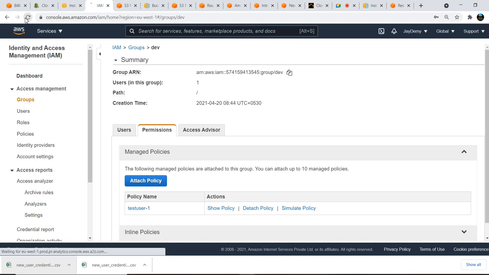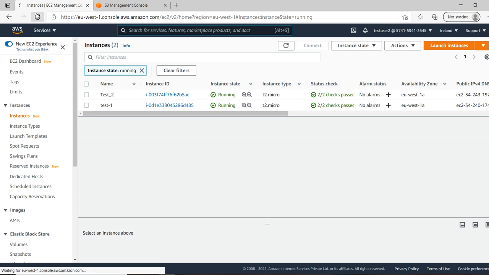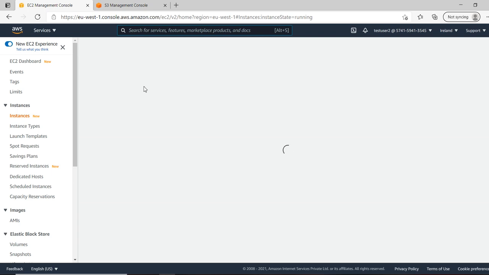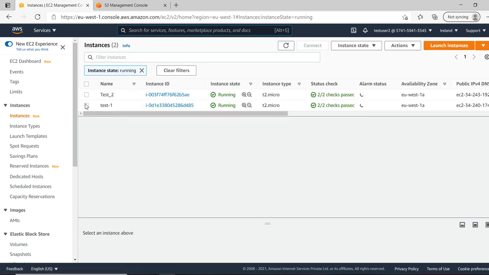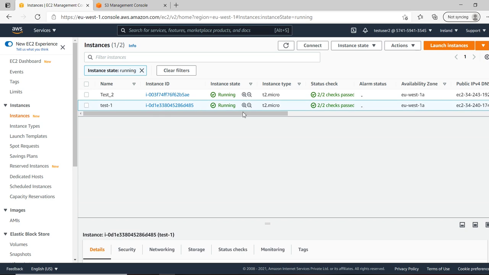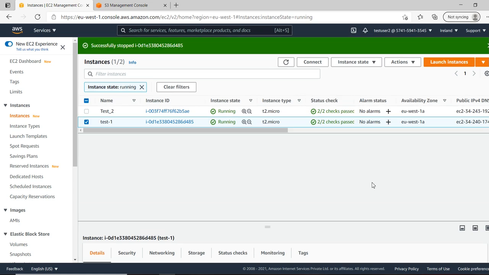Okay, let's refresh here and navigate to the user accounts. So this is test user 2. This guy should be able to manage only test server 2, the production guy. He can't start or stop this server. Okay, instance state, stop. Come on.